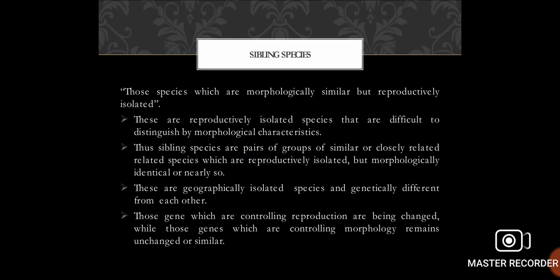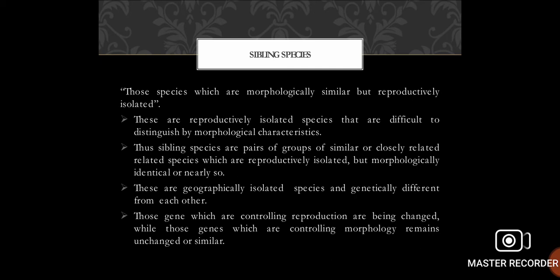The next one is sibling species. Those species which are morphologically similar but reproductively isolated are known as sibling species. These are reproductively isolated species that are difficult to distinguish by morphological characteristics. The sibling species are a pair of groups of similar or closely related species, which are reproductively isolated but morphologically identical or nearly so. They are geographically isolated species and genetically different from each other.